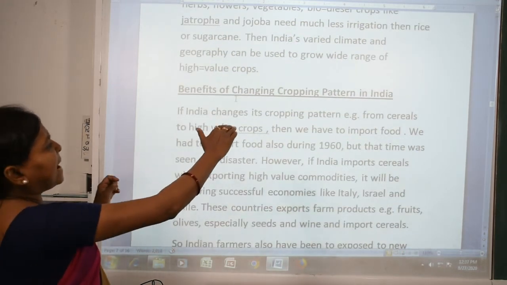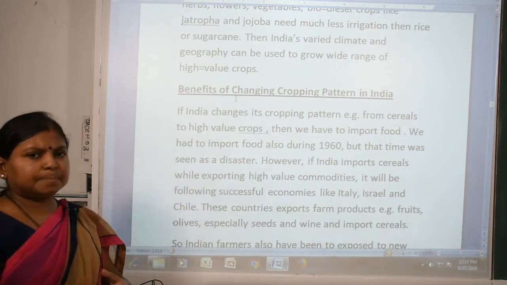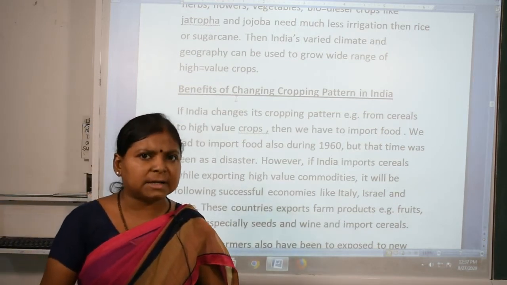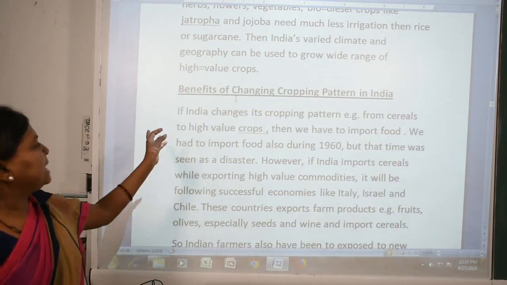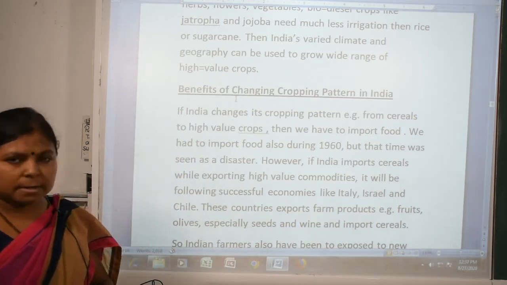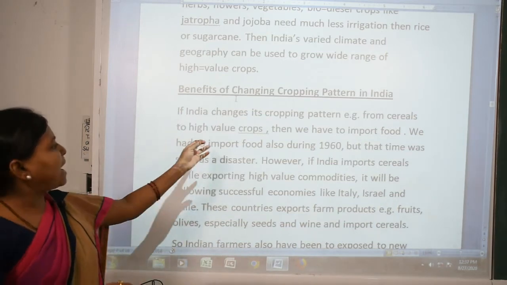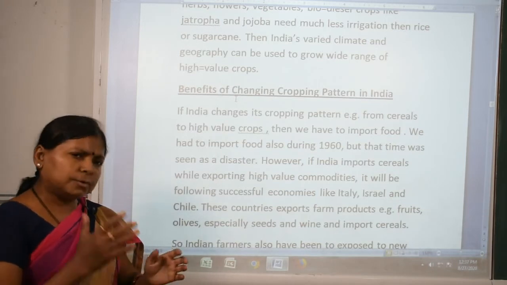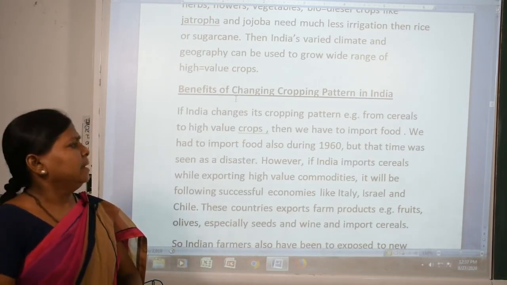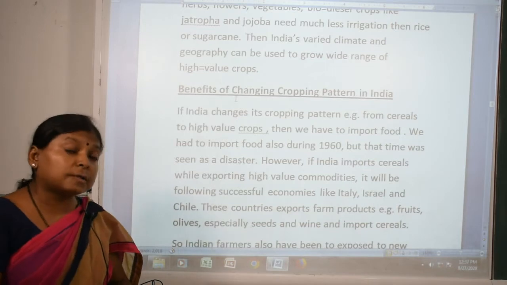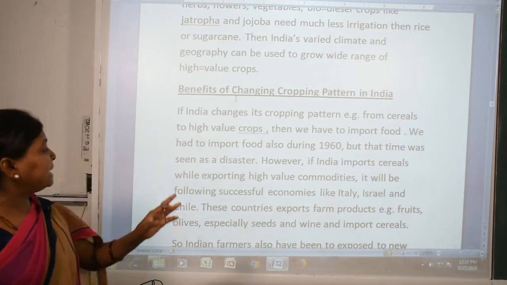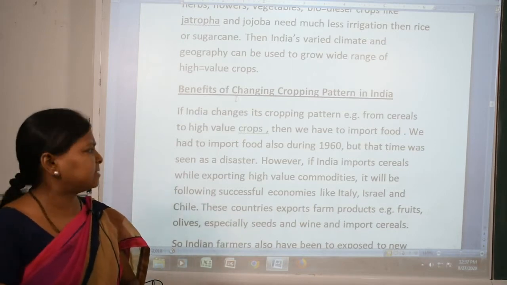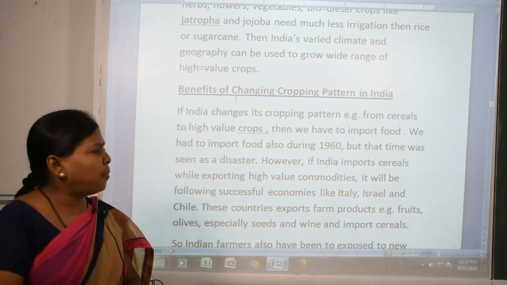Benefits of changing the pattern in India. If we change our pattern of agriculture, what type of benefits will we get? See here, if India changes its cropping pattern from cereals to high value crops, then we would have to import food. We did import food during the 1960s, but that was because of some natural disaster.